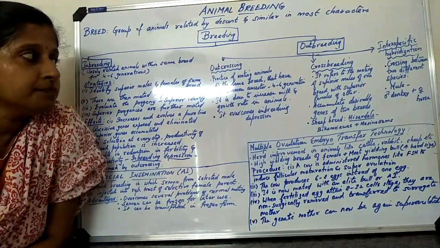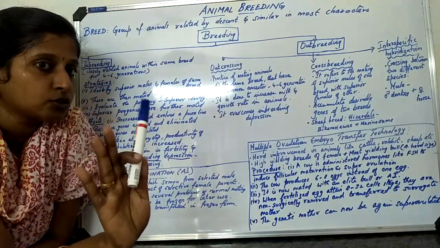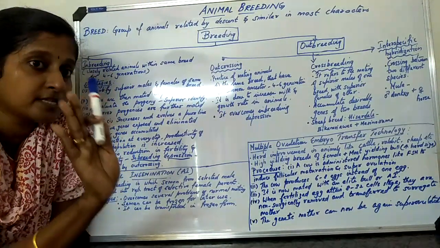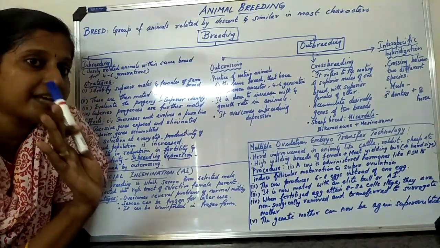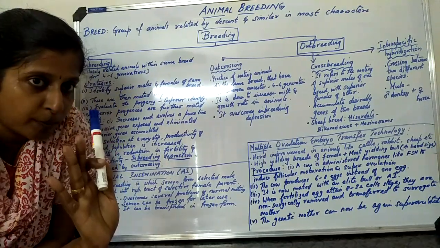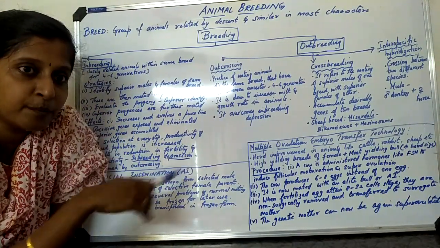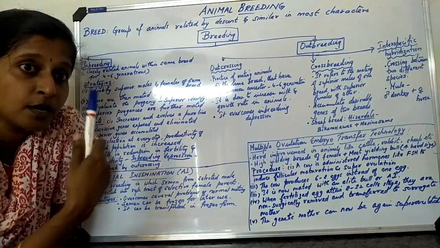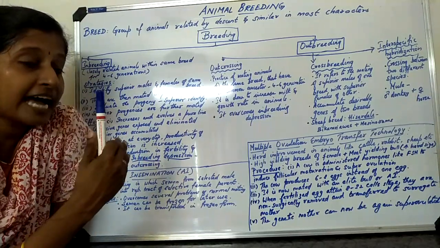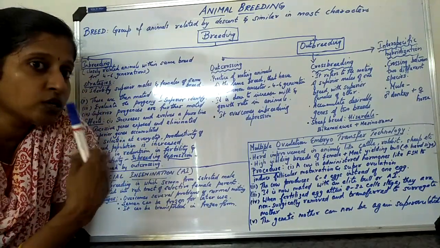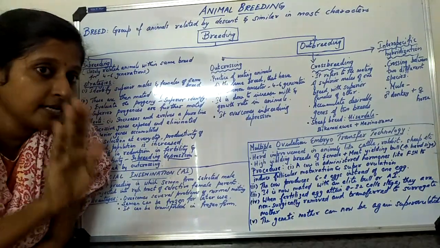Listen. Here, it is the practice of mating animals of the same breed. The breed, the variety, remains the same, but they have no common ancestors. Maybe one male is from South India and the female is from North India, and they are going to be mated. In that case we call it outcrossing. They are not at all related to one another, but the breed is the same.